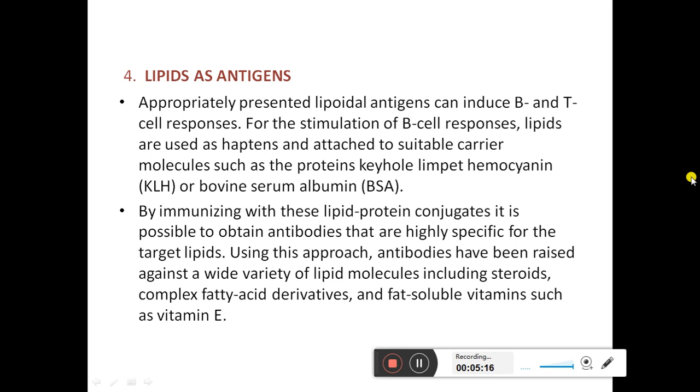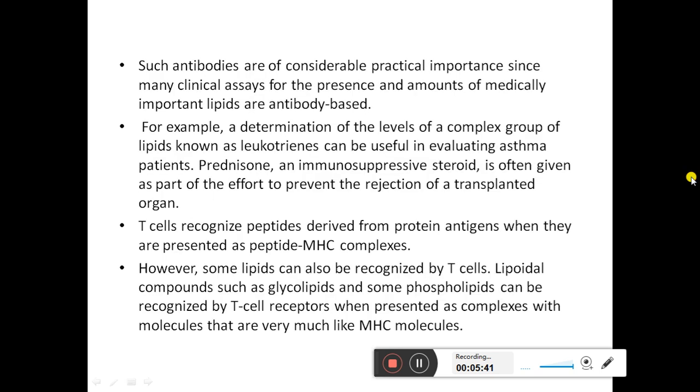By immunizing with these lipid-protein conjugates, it is possible to obtain antibodies that are highly specific for the target lipids. Using this approach, antibodies have been raised against a wide variety of lipid molecules, including the steroids, complex fatty acid derivatives, and fat-soluble vitamins such as vitamin E.